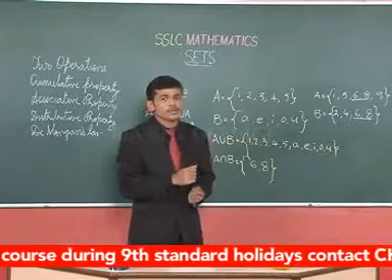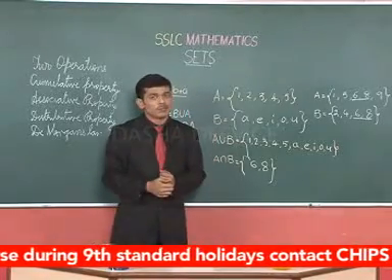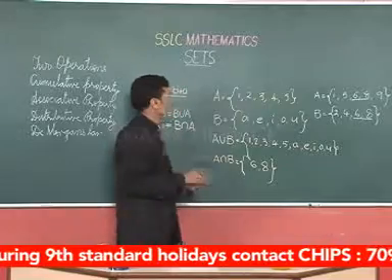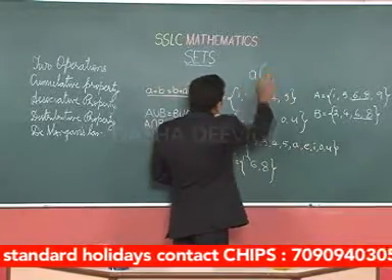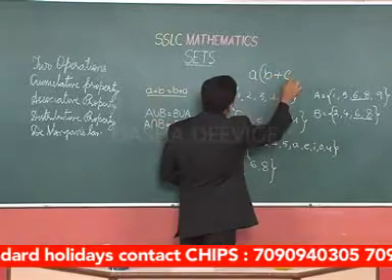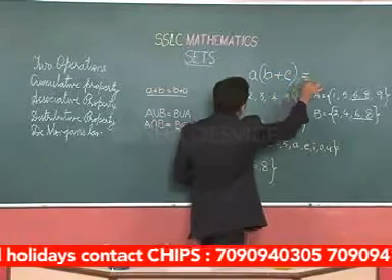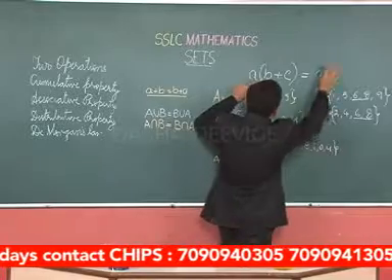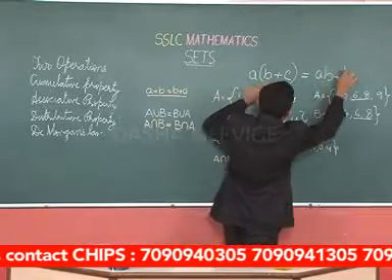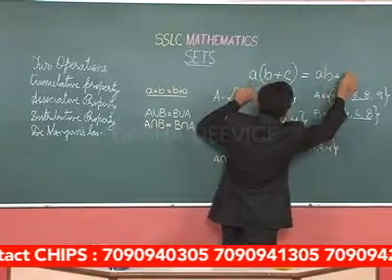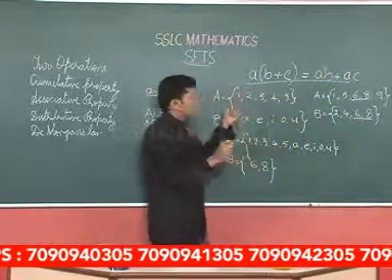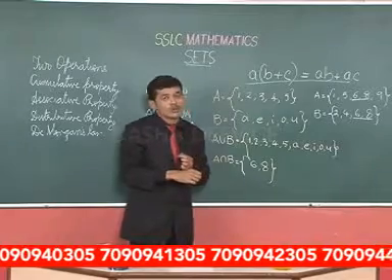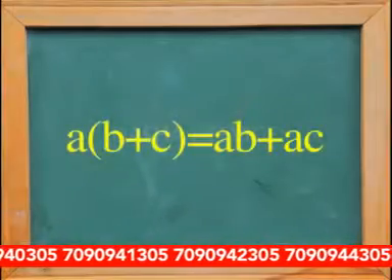For example, in case of multiplication, we have A into (B plus C) is equal to A into B plus A into C. This is what is called the distributive property of multiplication.